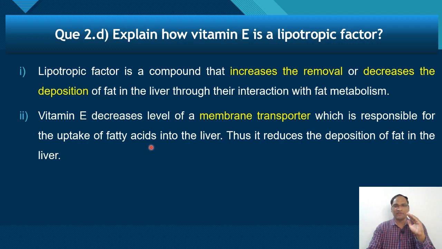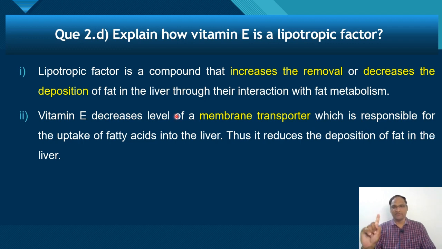This membrane transporter is called hepatic cluster of differentiation 36, CD36. It is okay if you remember it, and also okay if you don't. Membrane transporter is nothing but a protein. So it decreases the level of the transporter responsible for the uptake of fatty acid into the liver, so it decreases the deposition of fat in the liver.